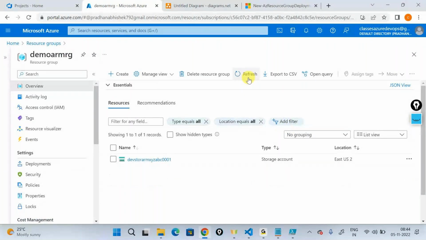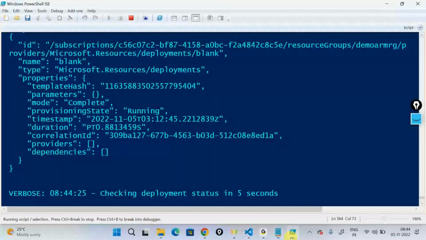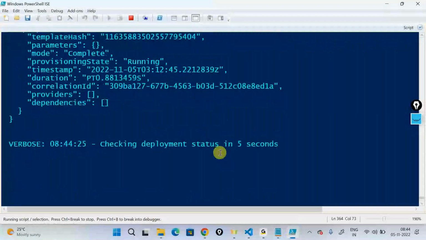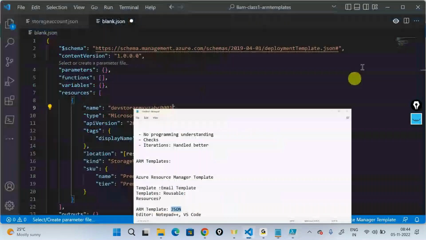Now, if you see, it's getting deleted. All these things are now getting deleted out here, and it'll also delete this out because I've already given a template deployment with a blank. As we speak, it's happening in the backend. It's telling, okay, fine, I'm trying to deploy an empty resource group for you, and once it deploys, you probably won't even see this out.